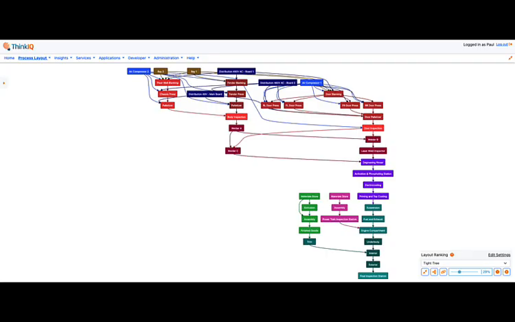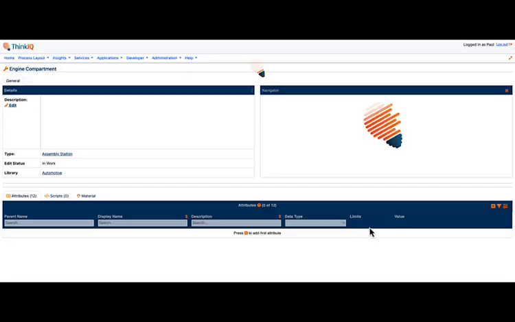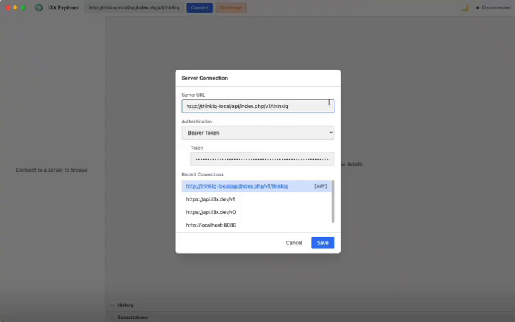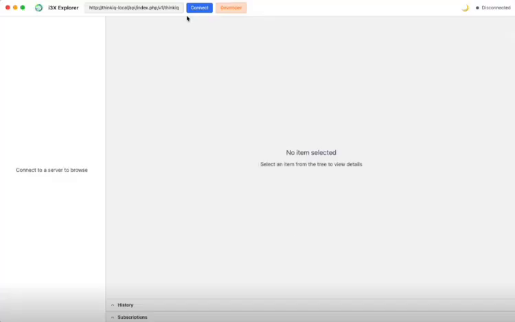What you're seeing here is ThinkIQ's rich industrial model. This is where context lives: equipment, objects, types, and relationships, all structured in a way that preserves meaning across systems. We can now connect to the ThinkIQ platform through the i3X Explorer using the open i3X API.